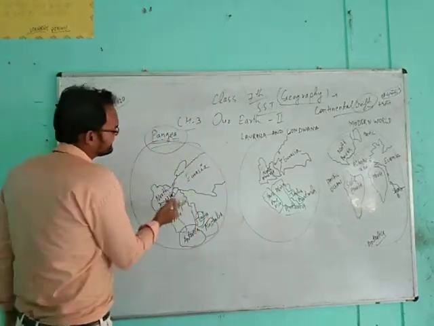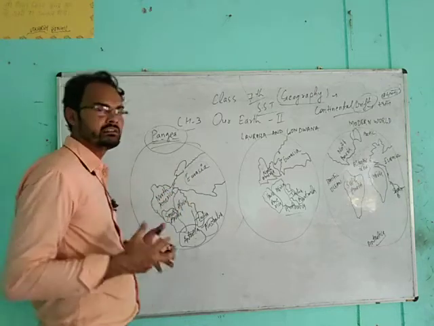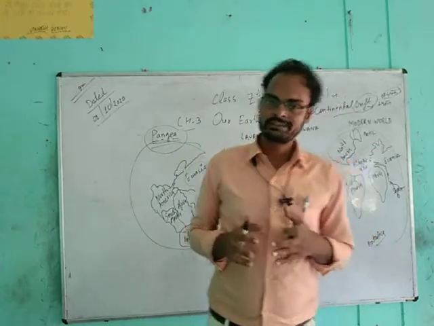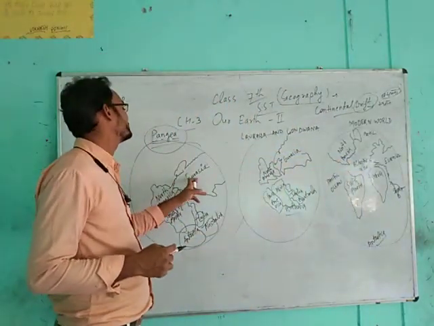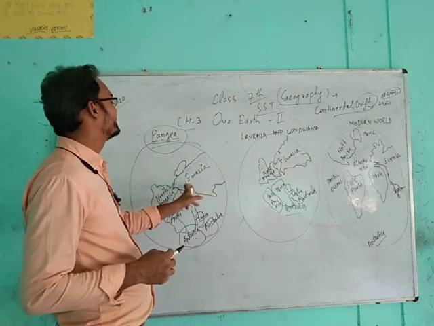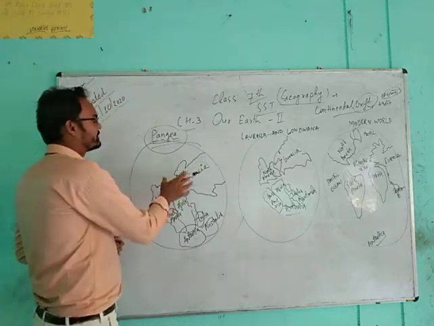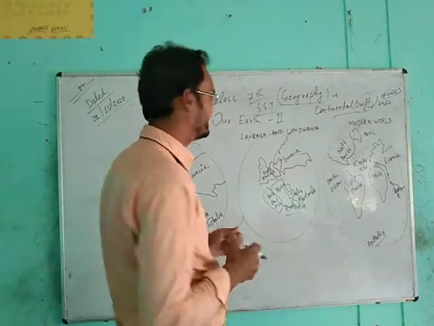You can see some separation of them also, like present-day Europe and Asia were always interconnected. So we know these 2 continents as Eurasia. Half of Europe and half of Asia make Eurasia. From past time these two continents have always been interconnected.